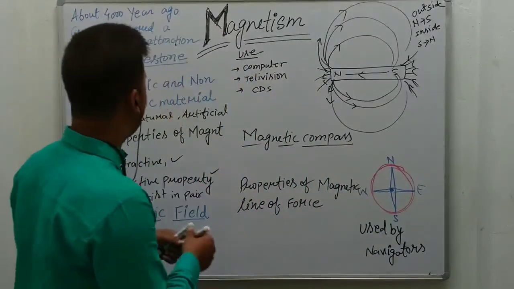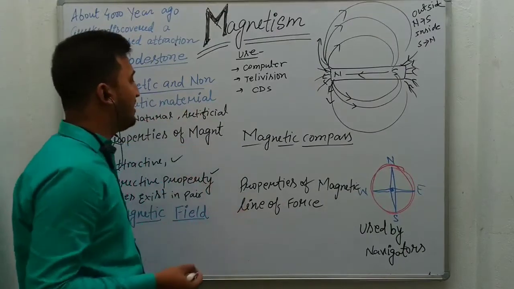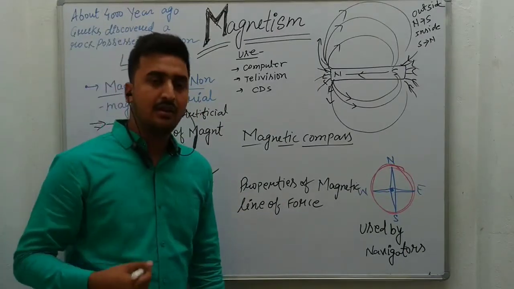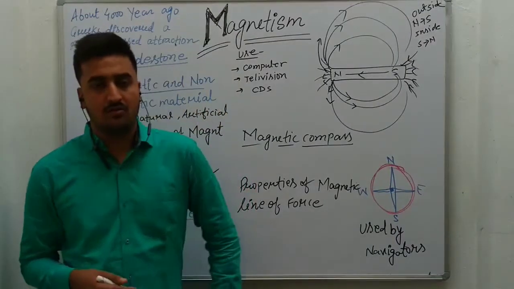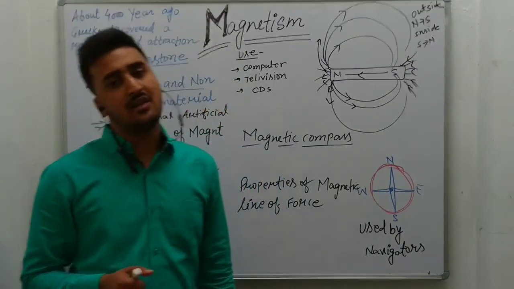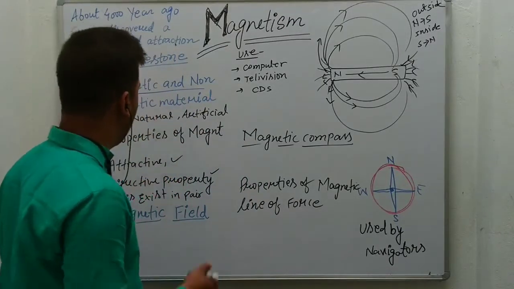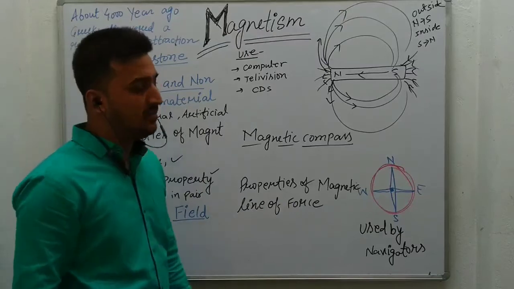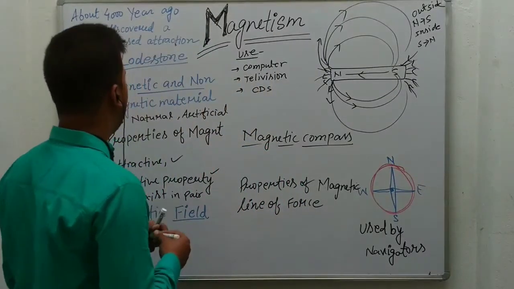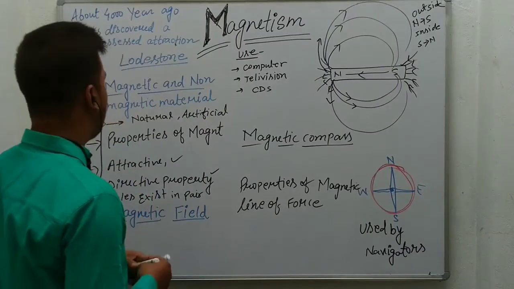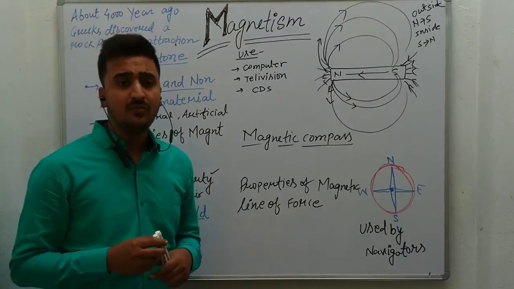The substance which has the property of attraction, or which attracts objects towards it, is a magnetic substance, and the substances which do not have the property of attraction are non-magnetic substances. So substances having the property of attraction are magnetic substances, and the substances which are not able to attract any object are non-magnetic substances. Okay, then